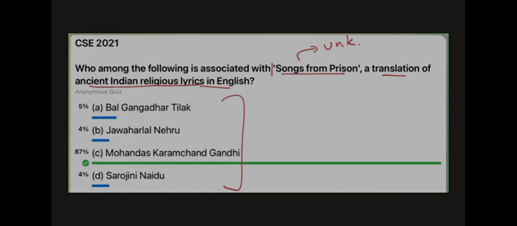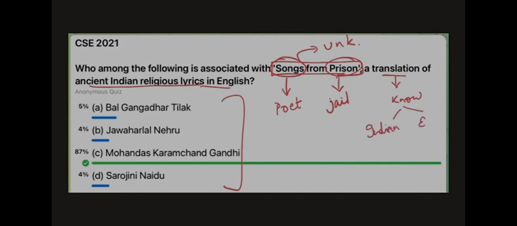So just see the name of this work, Songs from Prison, right? The first word, songs, means it is written in lyrical format. So probably the person who has written it will be a poet kind of person, an artistic kind of person. Prison, that person will have gone to jail long enough to write poetry, to write songs, right? Then it's a translation. That means that person will know both languages, the Indian language and English. This is what we can decipher. And it is translating what? Religious lyrics. So that person has to be religious also.